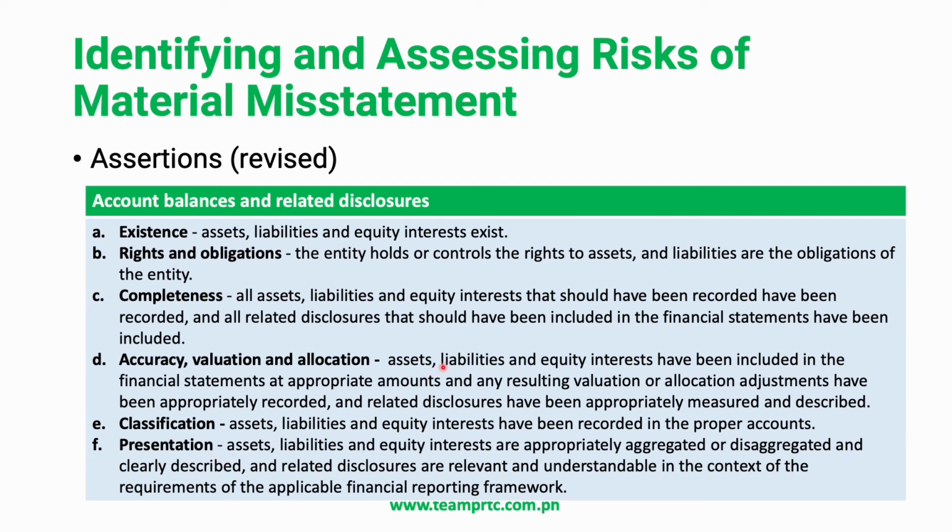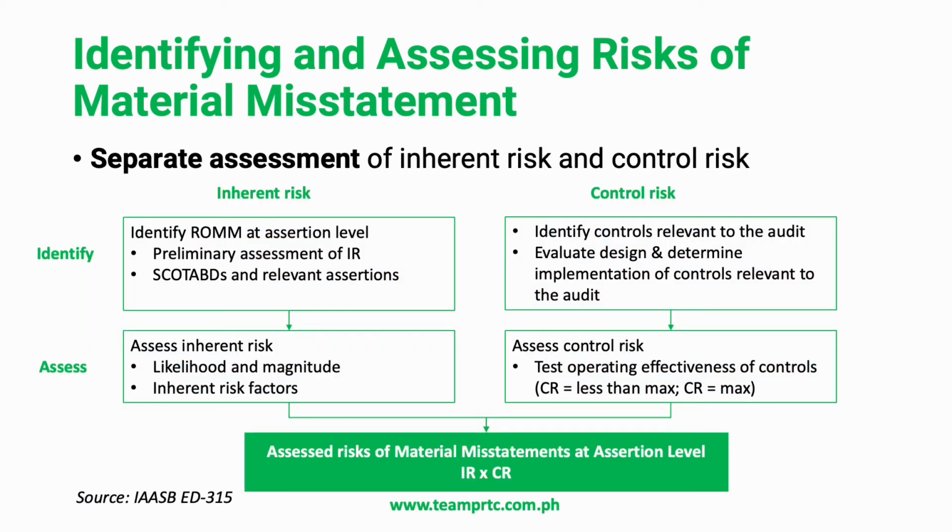But the concepts remain the same, no? With respect to the previous categories of assertion in the old PSA 315. So now there is a need to separately assess inherent risk and control risk. As we have mentioned earlier, in the previous PSA 315, it is allowed to assess the risk of material misstatement components separately or on a combined basis. But now it is required to be assessed separately.